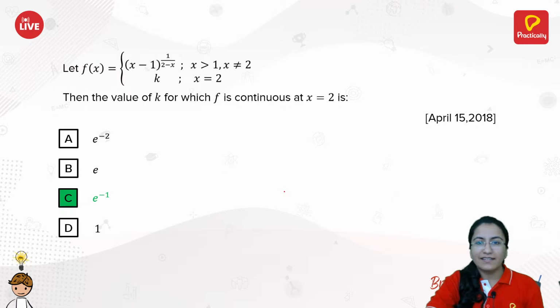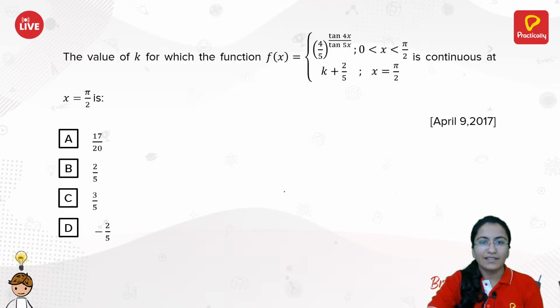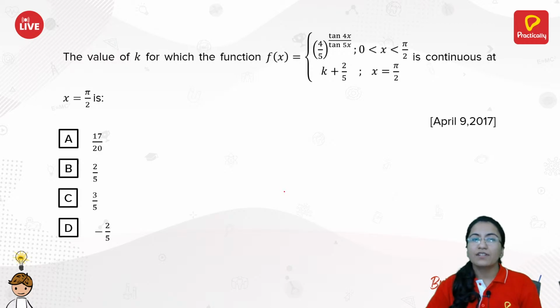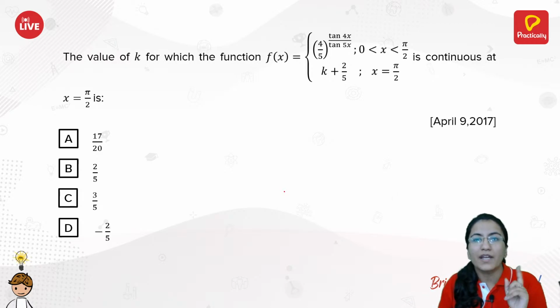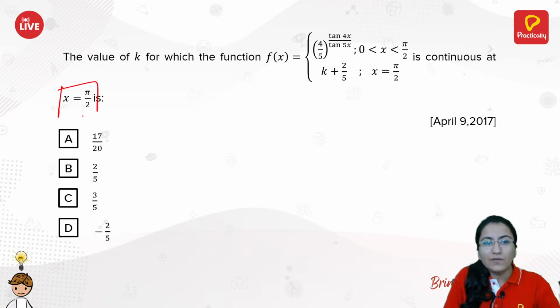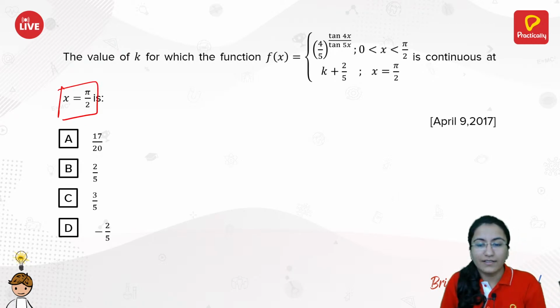Okay, let's calculate for the next question. Here's the next question for you. The value of k for which the function f of x is equal to 4 by 5 raised to power tan of 4x divided by tan of 5x is continuous at x equals pi by 2. So at x equals pi by 2, your function is continuous, and your function is splitting at that same point. So you need to equate for that only point.